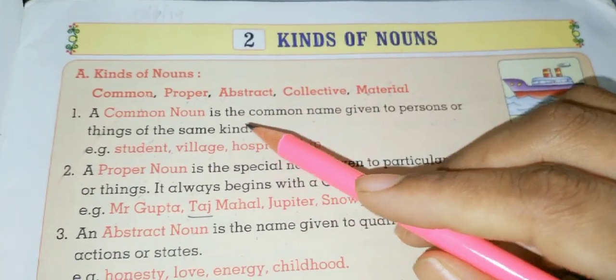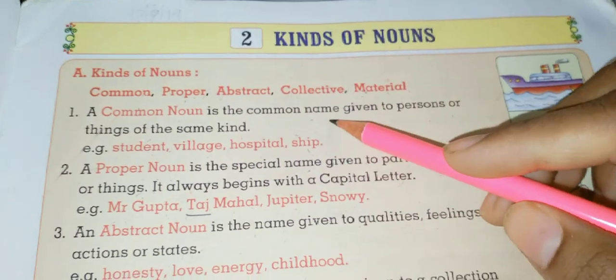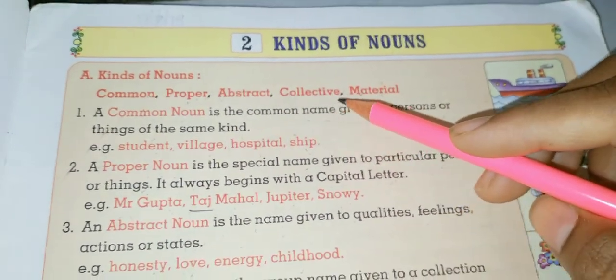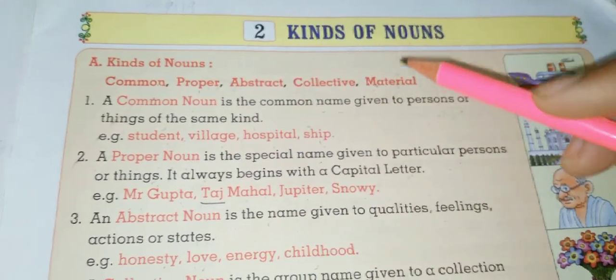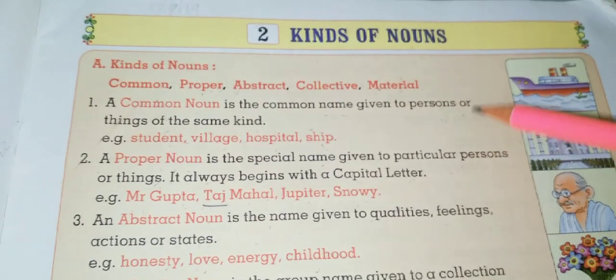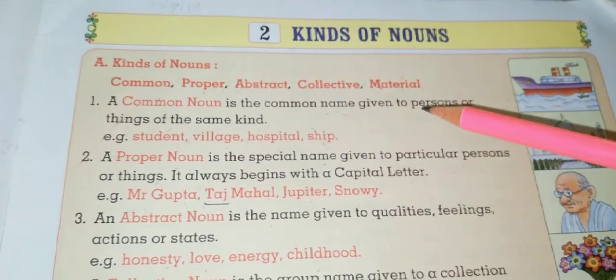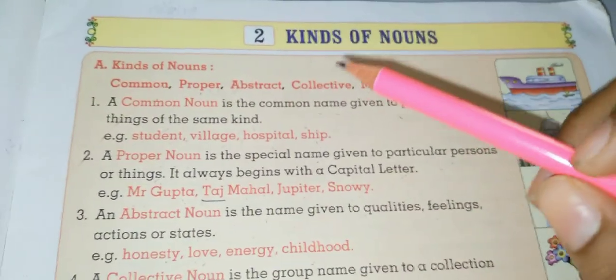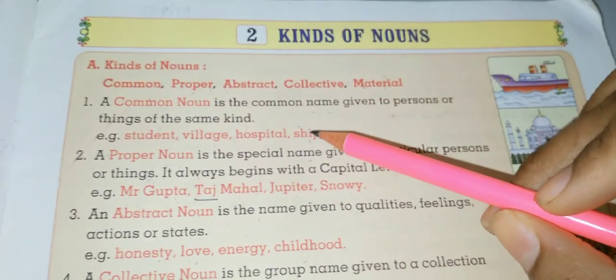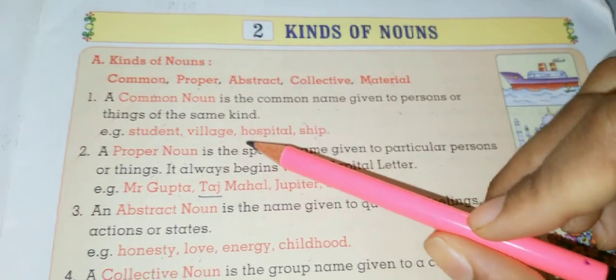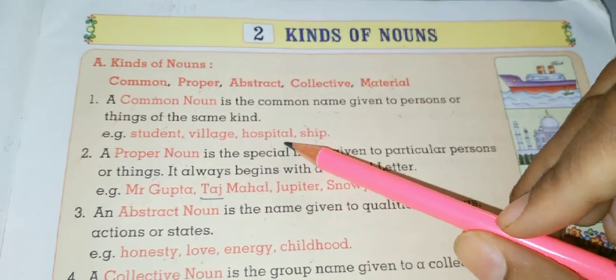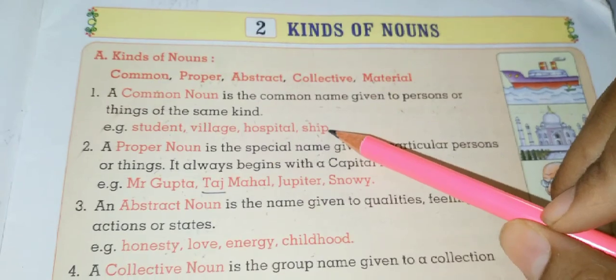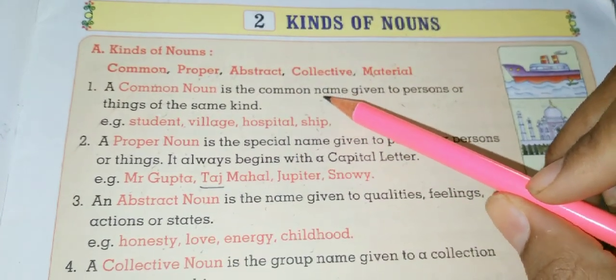The common noun is the common name. Common noun is a common name given to persons or things of the same kind. Example: student, village, hospital, ship. These are the examples of common noun.